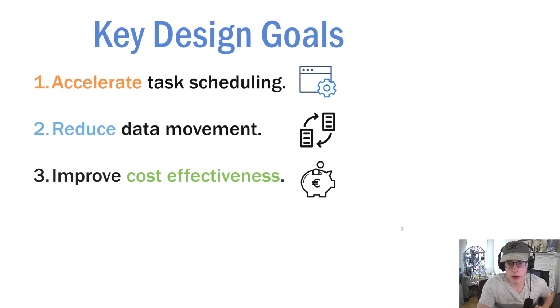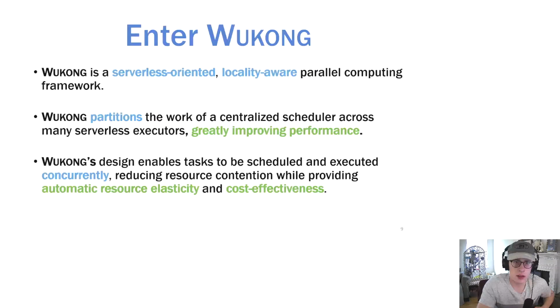Serverless computing's fine-grained pay-per-use billing model enables the design of a cheap, cost-effective framework that only incurs cost while it's actively doing work. This is where our framework WUKONG comes in. WUKONG is a serverless-oriented, locality-aware parallel computing framework. WUKONG partitions the work of a centralized scheduler across many serverless executors, greatly improving performance. WUKONG's design enables tasks to be scheduled and executed concurrently, reducing resource contention while providing automatic resource elasticity and cost effectiveness.